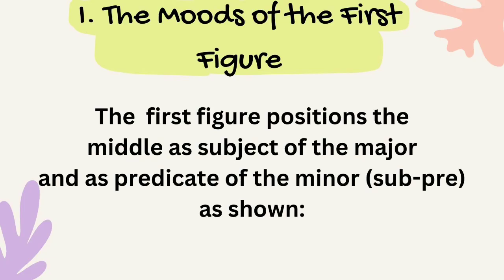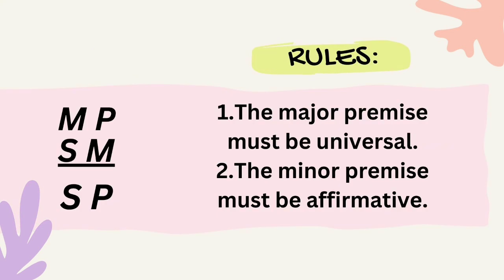Ang first figure deals with the relationship between the subject and predicate sa mga sentence. It says that when the middle term is the subject of the major premise and the predicate of the minor premise, the conclusion must be true. Nanay siya duha ka rules. Number 1 kay the major premise must be a statement that applies to all individuals in a category. Like dapat siya universal. Like all humans or every mammal or all students, basta kanay all na ay every na.